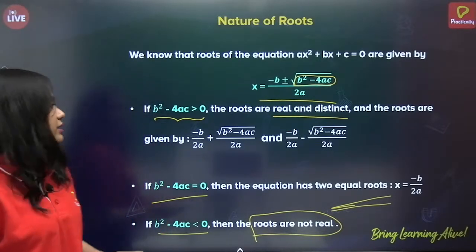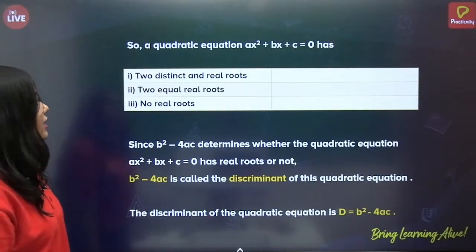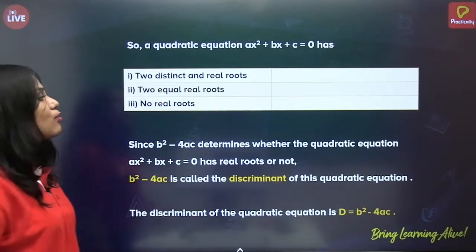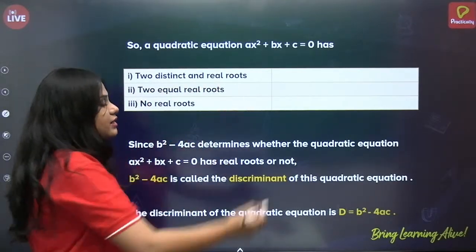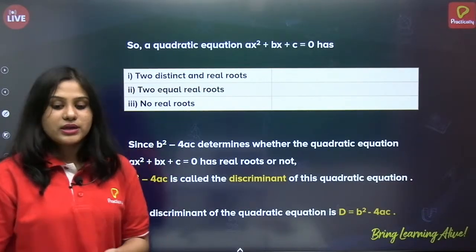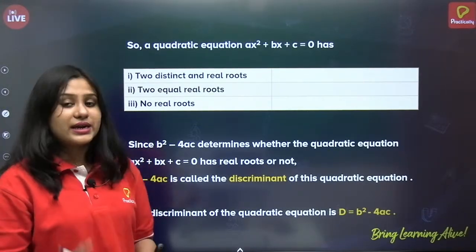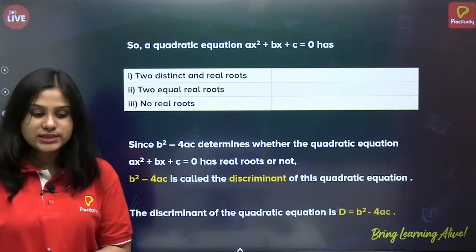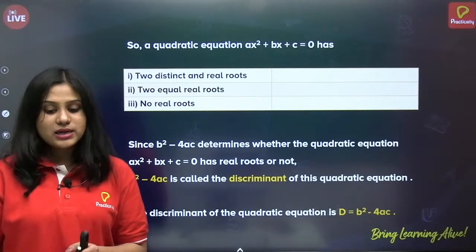Now, a quadratic equation has two distinct and real roots. In what case will it be? Is b square minus 4ac greater than 0, equal to 0 or less than 0? Come on, type the answer in the comments.